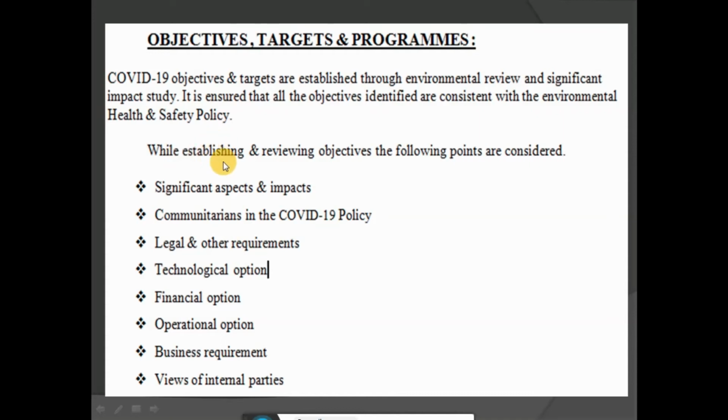While establishing and reviewing objectives, the following points are considered: significant aspect impacts, communication in the COVID-19 policy, legal and other requirements, technological options, financial options, operational options, business requirements, views of internal parties. These are the objectives to be set against COVID-19 in the safety manual.